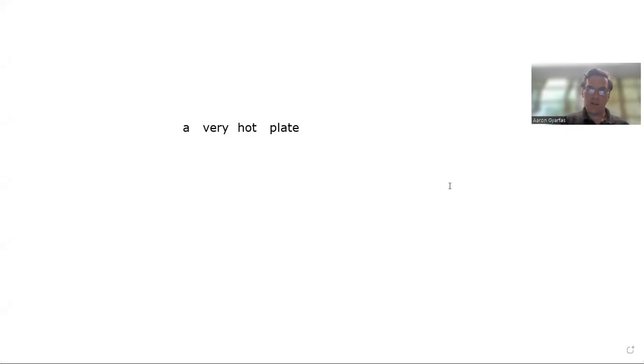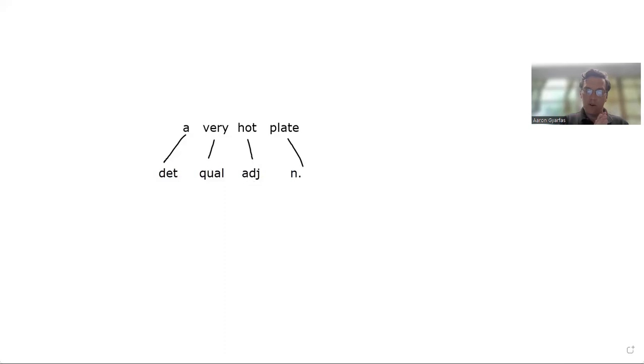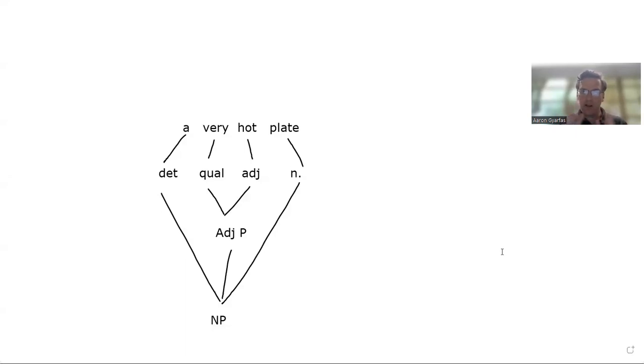Now let's put those two pieces together. Again, if I gave you something like a very hot plate, you would identify all four of those words, right? And what did we say? Okay, determiner, article, a qualifier, an adjective, and a noun. And if you remember, we put the qualifier and the adjective together, and we called that an adjective phrase. Now we put it all together. And when we put our determiner and our adjective phrase and our noun together, we have a noun phrase, a very hot plate.